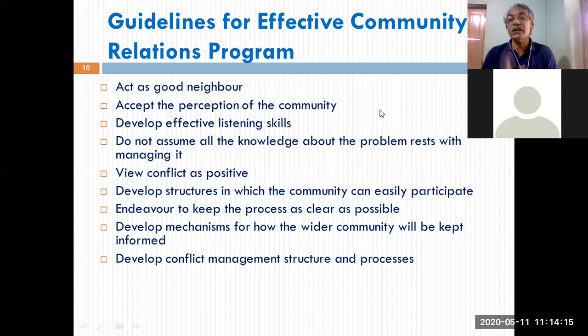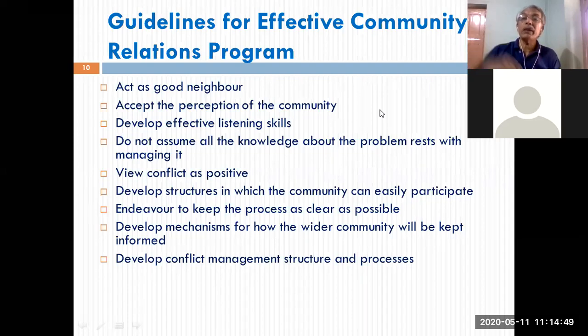In every situation, you may have to work out again the managing, executing and implementing part. You might know about the community and their requirements, and you might have designed very good CR programs or initiatives on the basis of your interaction and feedback from the community, but managing it is a big challenge, right? So the effectiveness of the community relations program largely depends on how you are managing it.